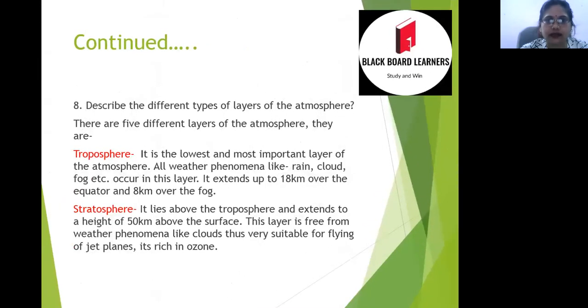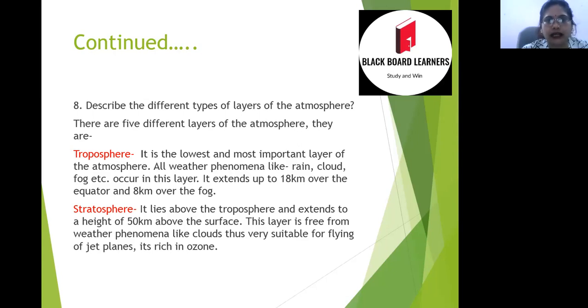The next question is, describe the different types of layers of the atmosphere. Atmosphere की अलग-अलग layers हमने explanation में समझी हैं, so it will not be very tough for us to explain. I mean to understand for you also. So there are 5 different layers of the atmosphere. They are, first one is troposphere.